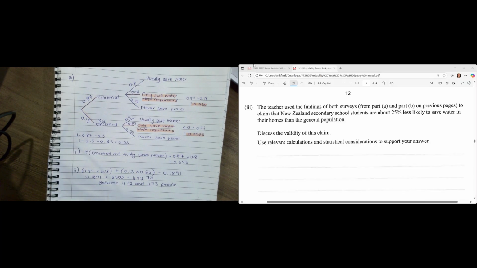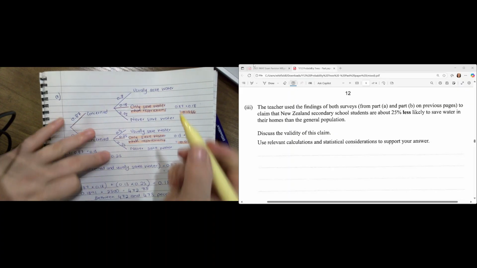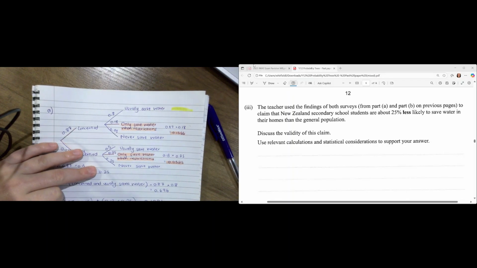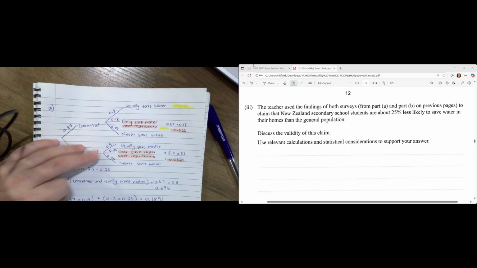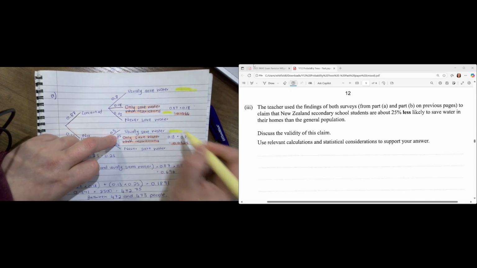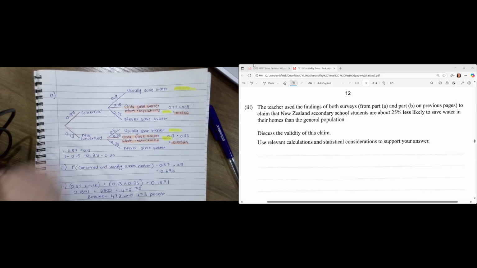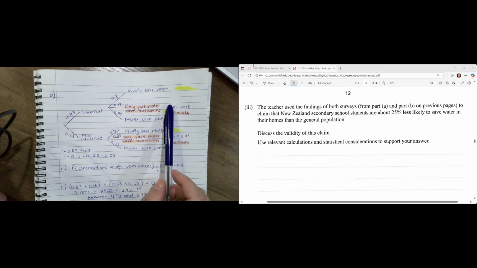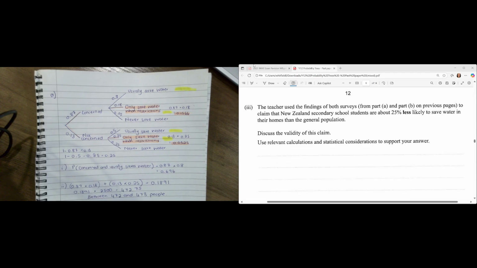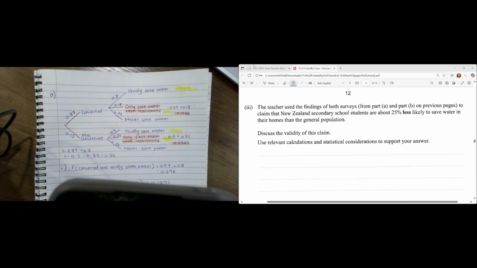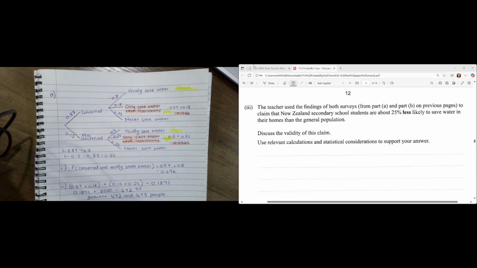They're interested in them saving water, so they are saving water over here, over here, not there, here, and here. Even though it says they only save when restrictions, they're just asking about saving water, right? So I'll take a quick little photo so it's easier for me than going back and forth between the two. Okay, let me take a photo of the tree.